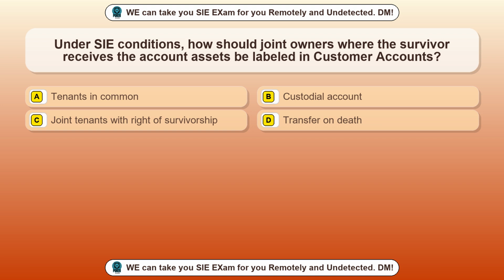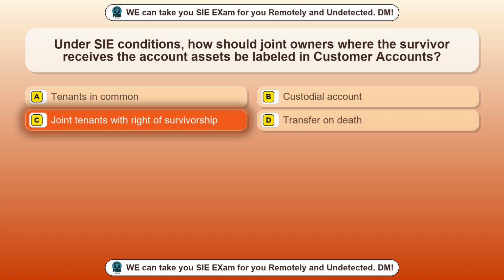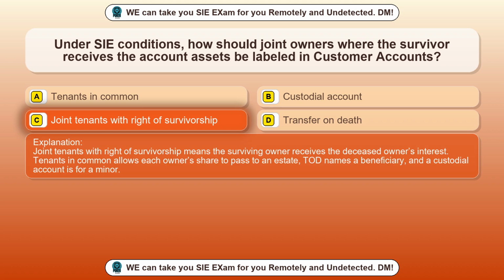Question 48. Under SIE conditions, how should joint owners where the survivor receives the account assets be labeled in customer accounts? Option A, tenants in common. Option B, custodial account. Option C, joint tenants with right of survivorship. Option D, transfer on death. The correct answer is option C, joint tenants with right of survivorship. Joint tenants with right of survivorship means the surviving owner receives the deceased owner's interest. Tenants in common allows each owner's share to pass to an estate. TOD names a beneficiary, and a custodial account is for a minor.